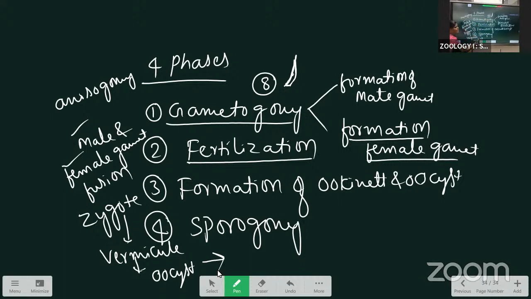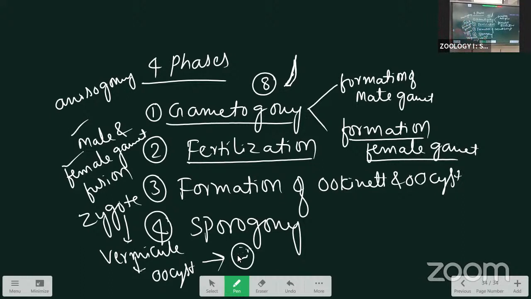Next, inside the oocyst there is a nucleus. According to Bano, the nucleus undergoes reduction division followed by mitotic division and forms several daughter nuclei.